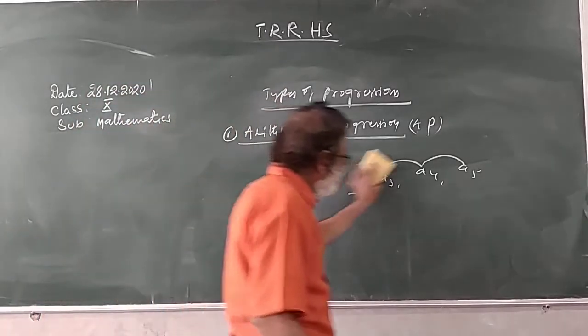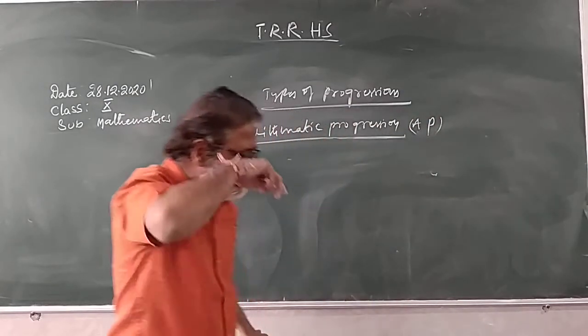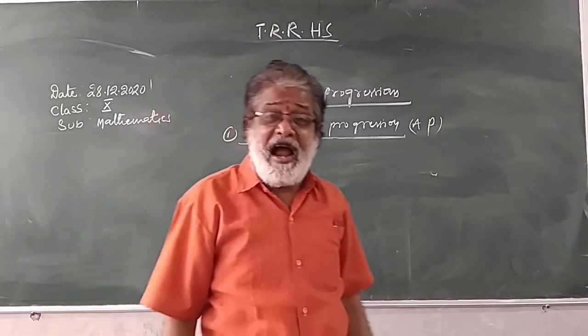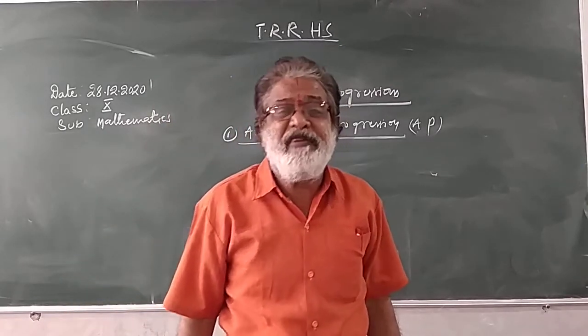Now what is arithmetic progression? Arithmetic progression means the progression in which the succeeding terms can be obtained by adding a fixed number to the preceding terms.